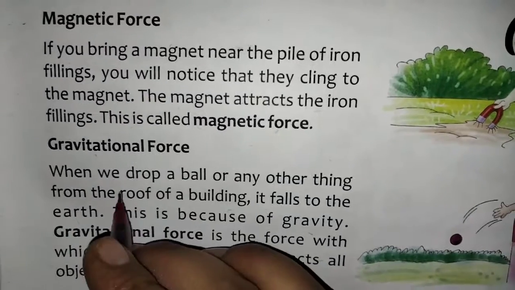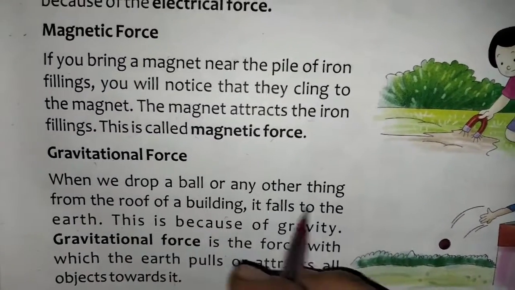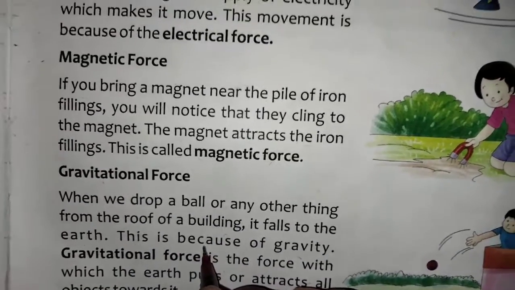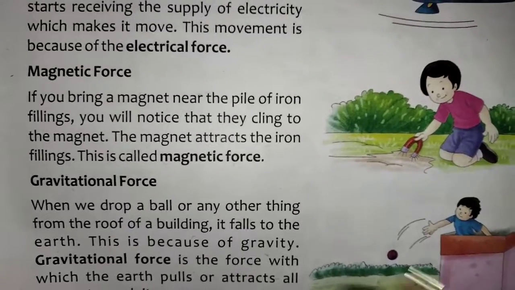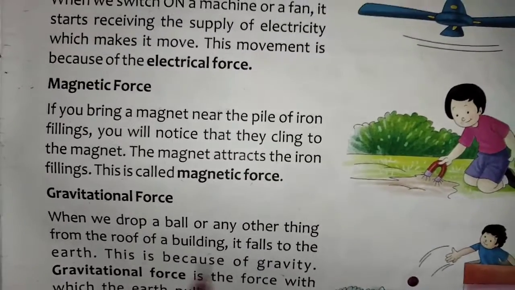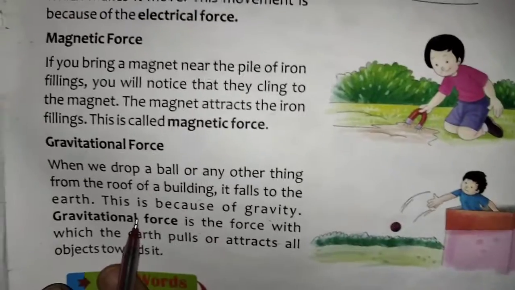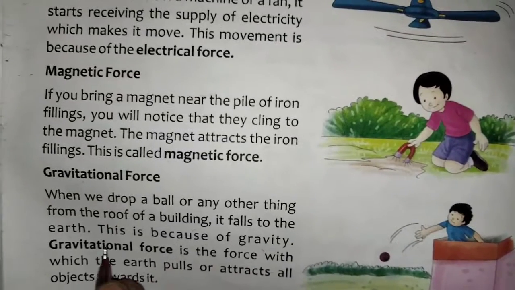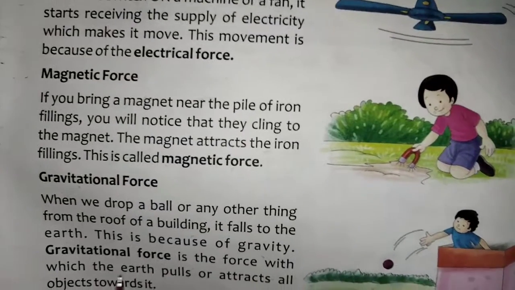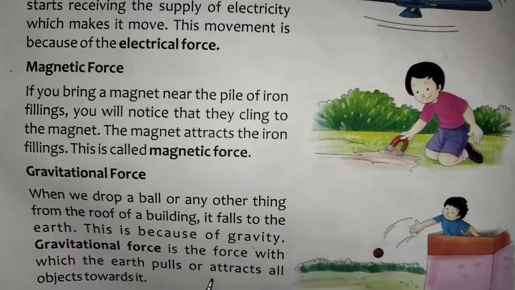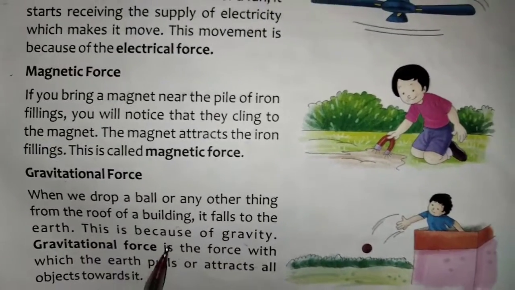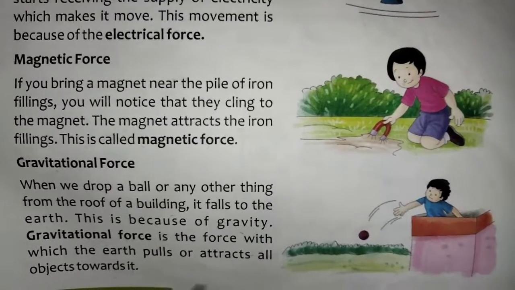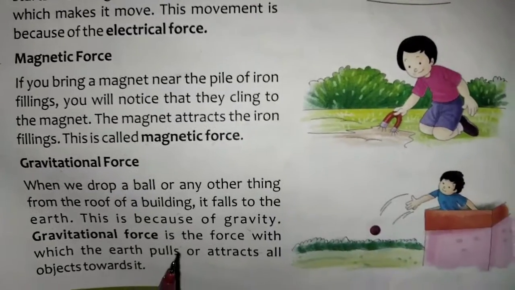Gravitational force. When we drop a ball or any other thing from the roof of a building, it falls to the earth. This is because of gravity. Gravitational force is the force with which the earth pulls or attracts all objects towards it. Gravitational force means what, children? The earth attracts all objects downward. That is known as gravitational force.